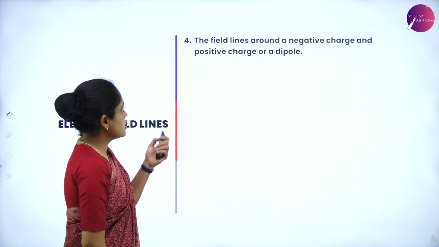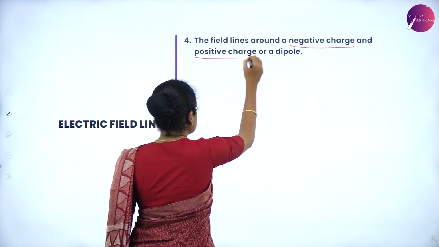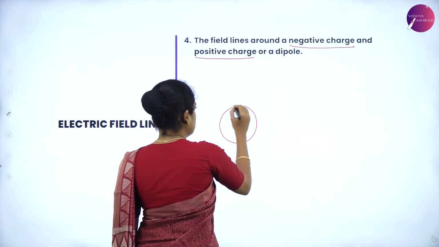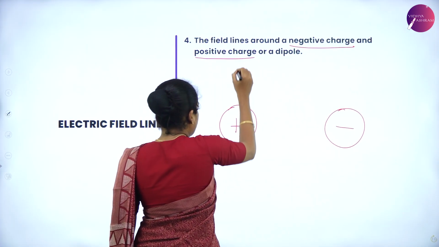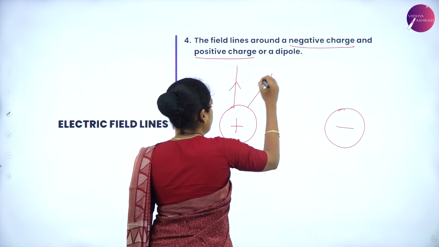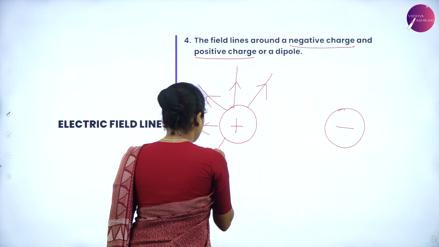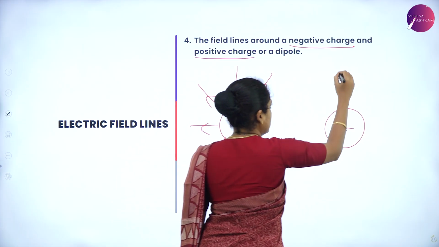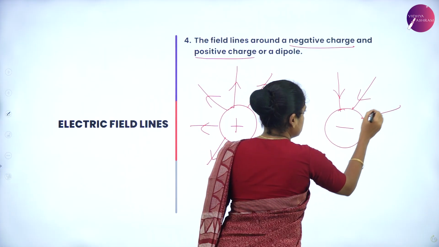Same way, let us consider a negative charge and a positive charge. Positive charge, negative charge. For a positive charge, the electric field line is outward, and for a negative charge, the electric field line is inward.